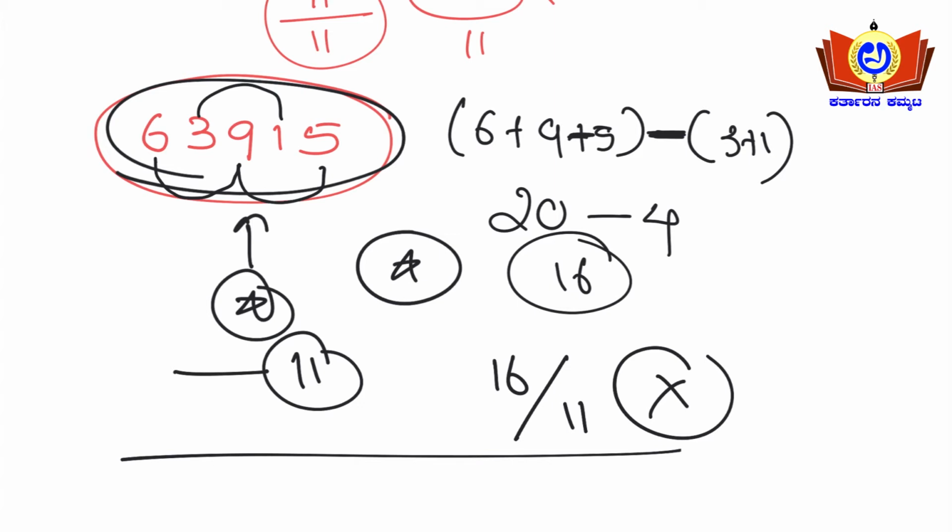Friends, let's go to the concepts now. The first concept will be finding the unit digit. In the 2020 paper there was a problem where numbers like 1 into 2 into 10 into 300 were given, and they were asking how many zeros there will be. In the same way, the question will be like 936 plus 972 or 200 something plus 93 into 26. Some numbers will be given, and in the final product, what is the unit digit? You will be expecting that kind of question. I'll try to explain how the concept works on the next page.